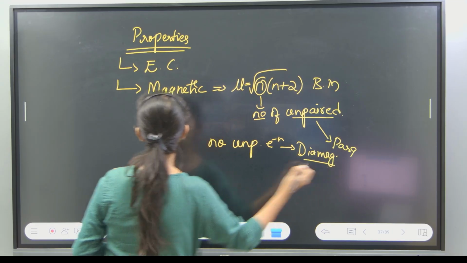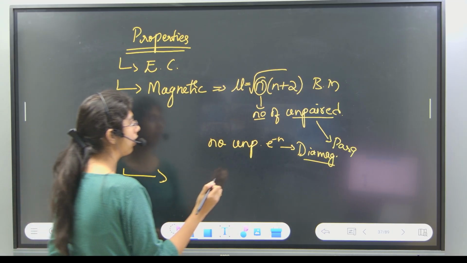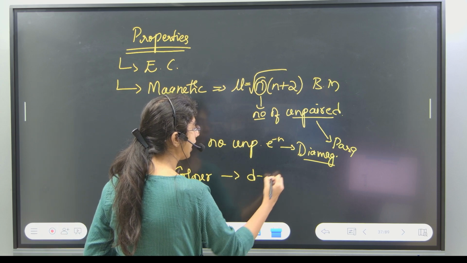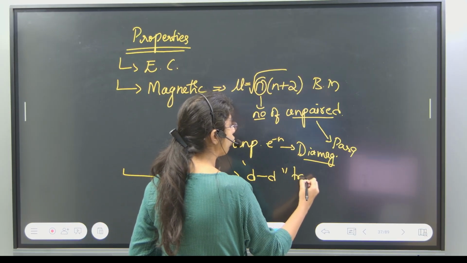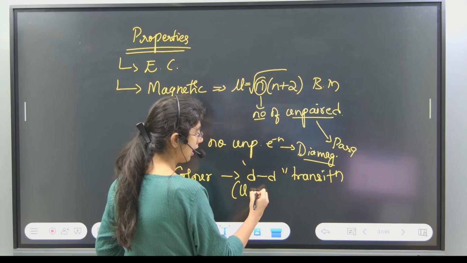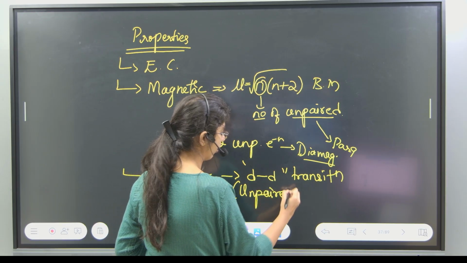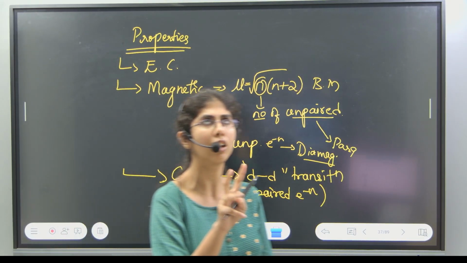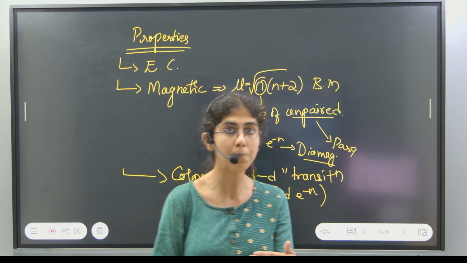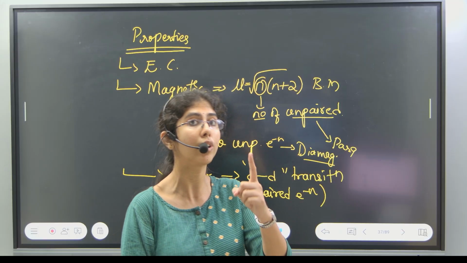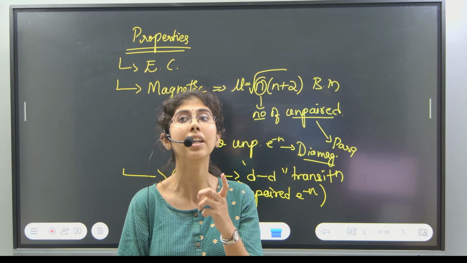And one more property is color. Colored ions show color due to d-d transition, and to show color, it should have unpaired electrons. And I had given you one exception, I think two exceptions, of compounds which are colored even without unpaired electrons. Which were those compounds? Can you tell me?